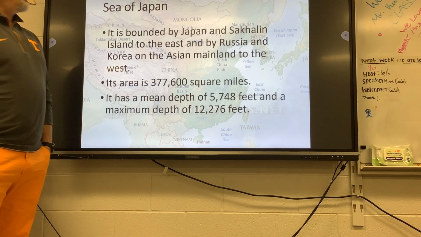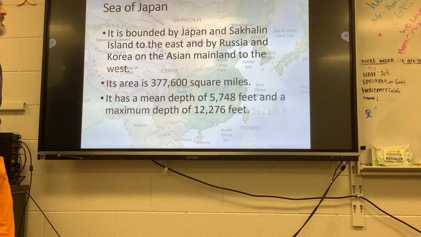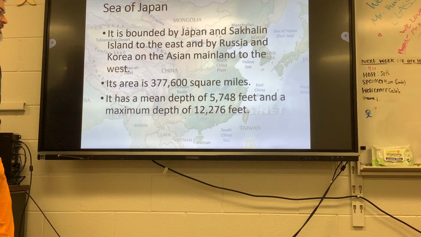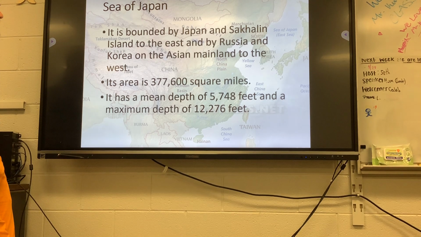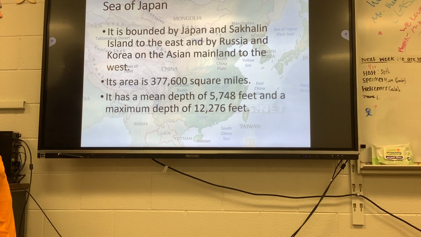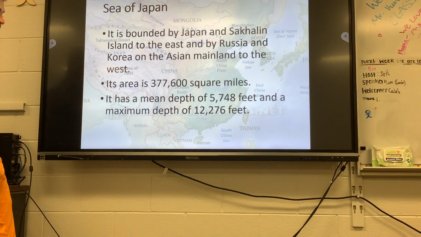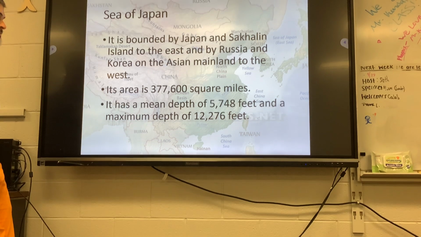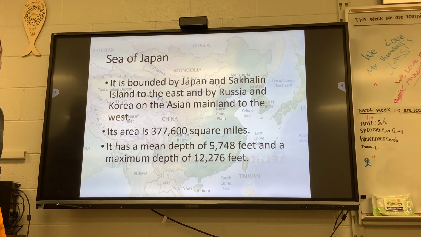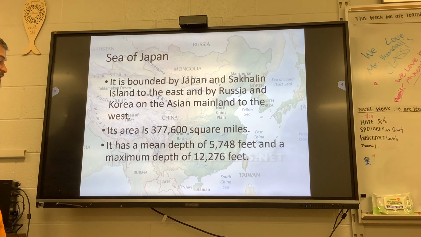The Sea of Japan is bounded by Japan and Sakhalin Island to the east, and by Russia and Korea on the Asian mainland to the west. The area is 377,600 square miles. It has a mean depth of 5,748 feet, so over a mile deep, and a maximum depth of 2.5 miles. That's a very deep part of the world.